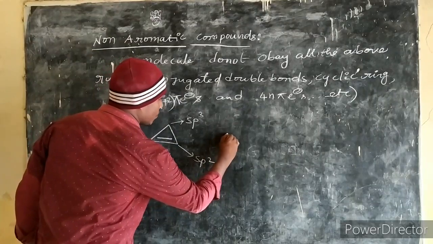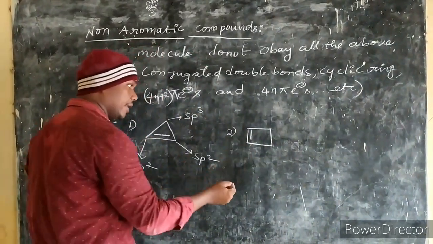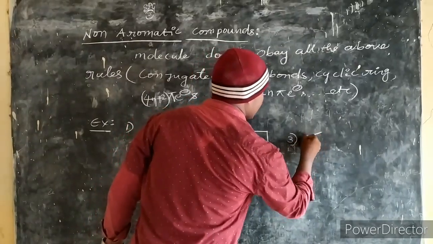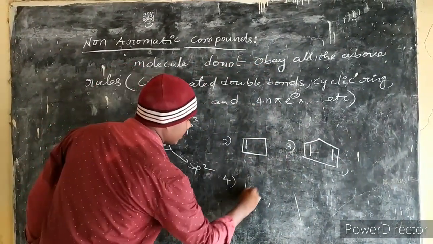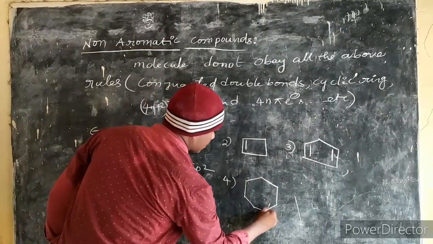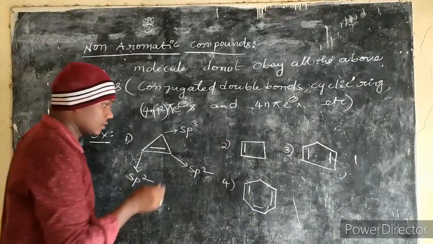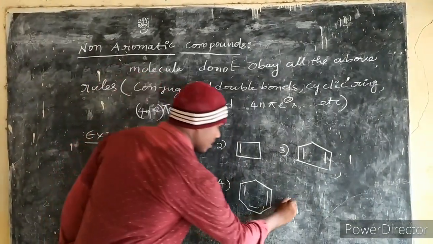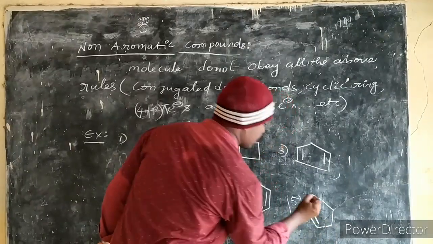Some other examples of non-aromatic compounds are cyclobutene, cyclopentene, and cycloheptatriene. Some other examples are also there like this.